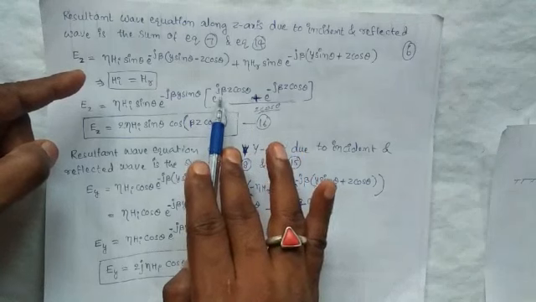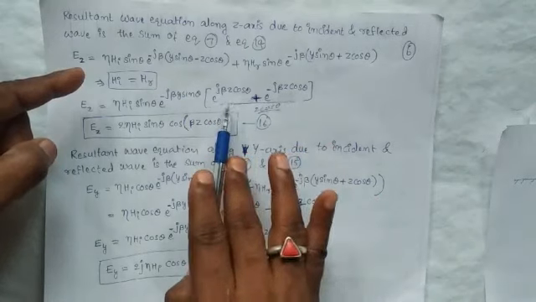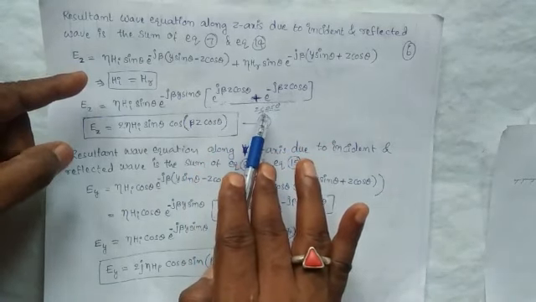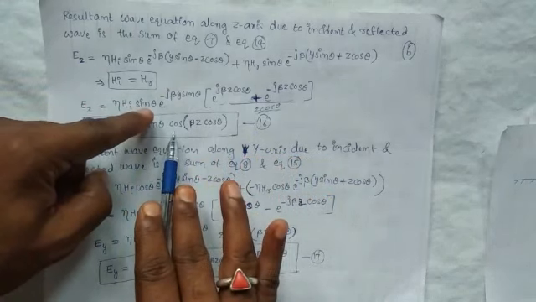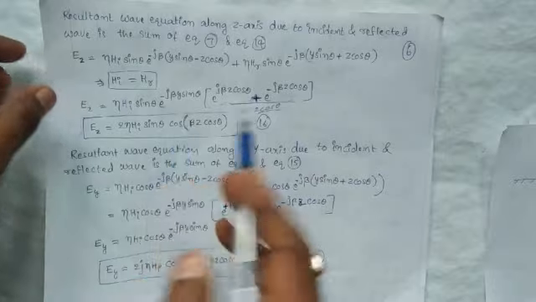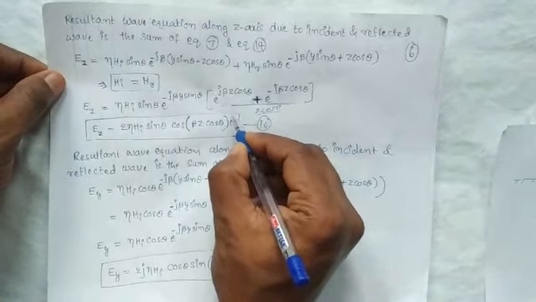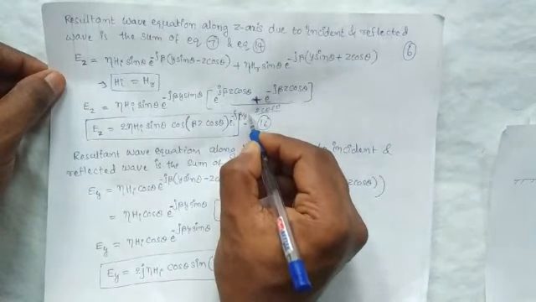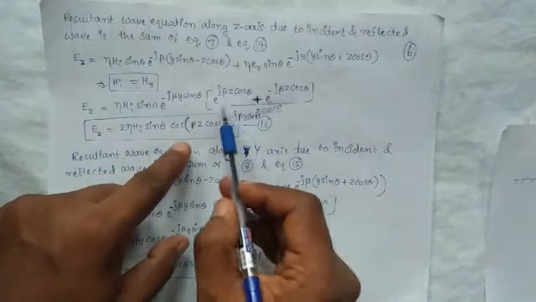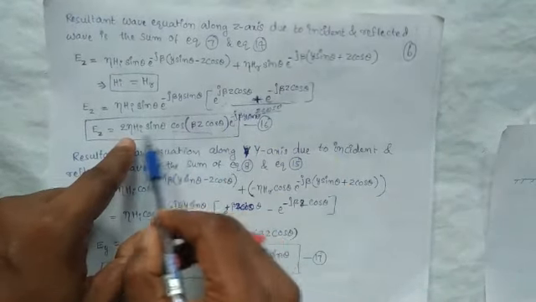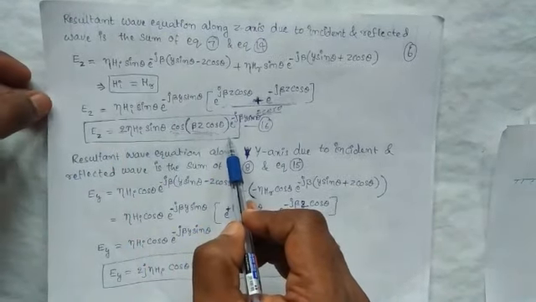Here it is of the form e^(jθ) plus e^(-jθ), which is equal to 2 cosθ. So η H_i sinθ, and one more term is missing here, that is e^(-jβ y sinθ), into 2 cos(β z cosθ).